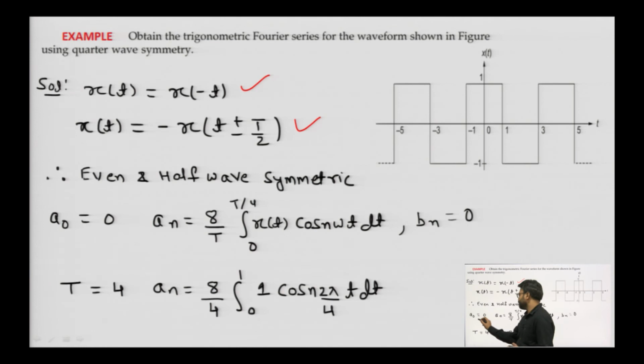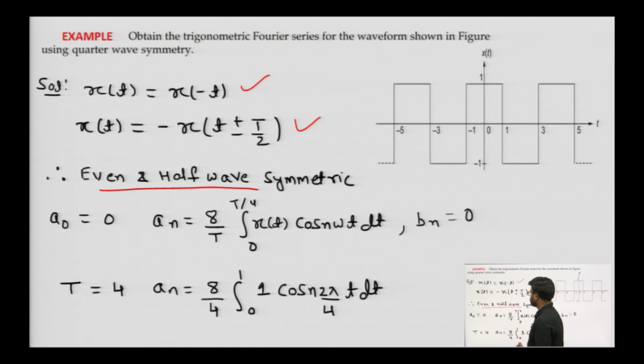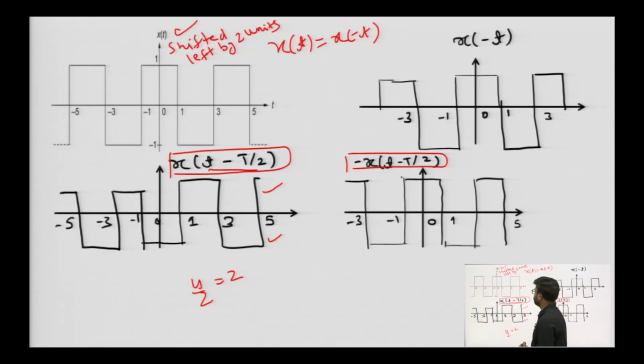So, we have even and half wave symmetric, and we have studied that for even and half wave symmetric, A naught will be 0, Bn will be 0, and we need to calculate An for odd n only. So, An for odd n will be 8 by T, integral 0 to T by 4, and Bn will also be 0. The time period is 4, so T by 4 is 1, and x of t is 1, cos n 2 pi by 4 t dt.